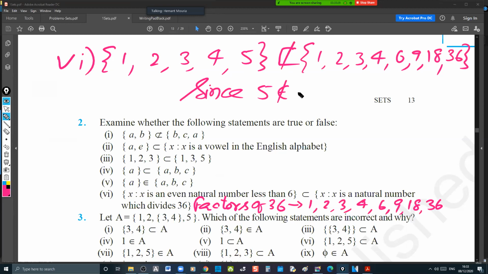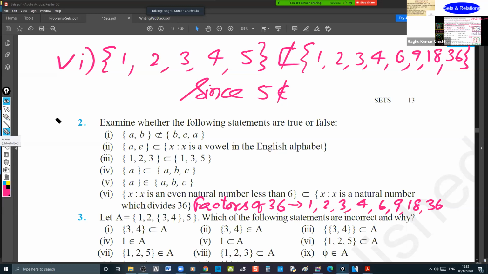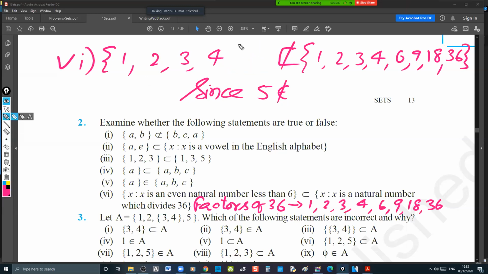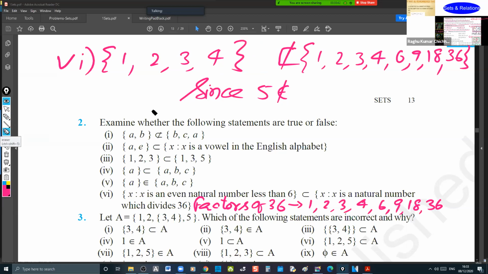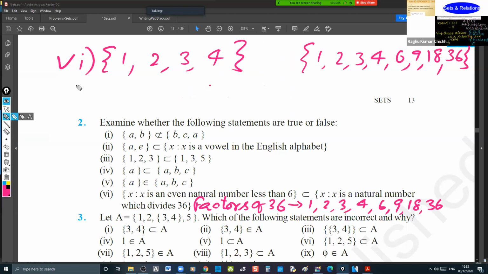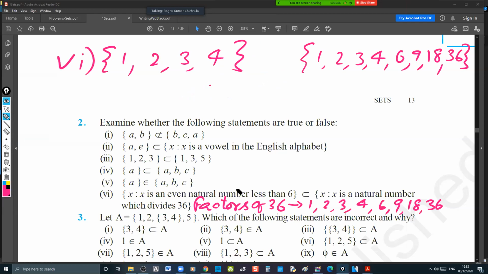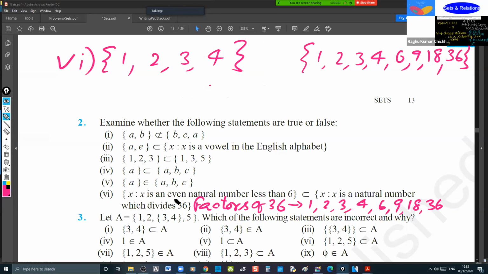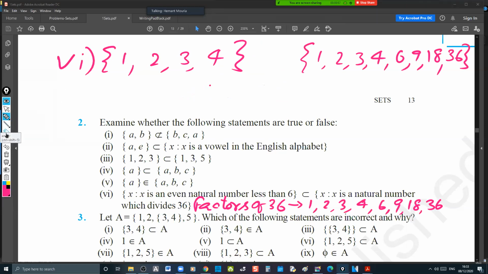But 5 is not even, right? Yeah. You're right. I took all the numbers, 5, 3 and 1. Then it is a subset now, obviously. Yes, sir. We have taken even 5 also, but he's mentioning even natural numbers. I forgot that even natural means 1 and 3 are not there.